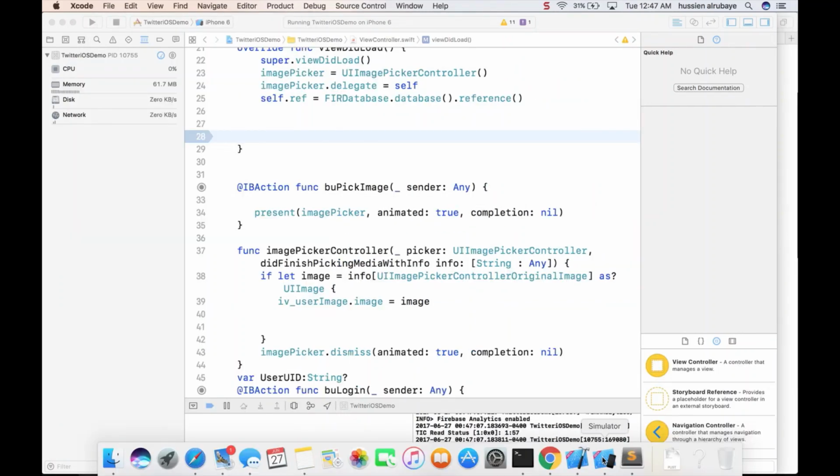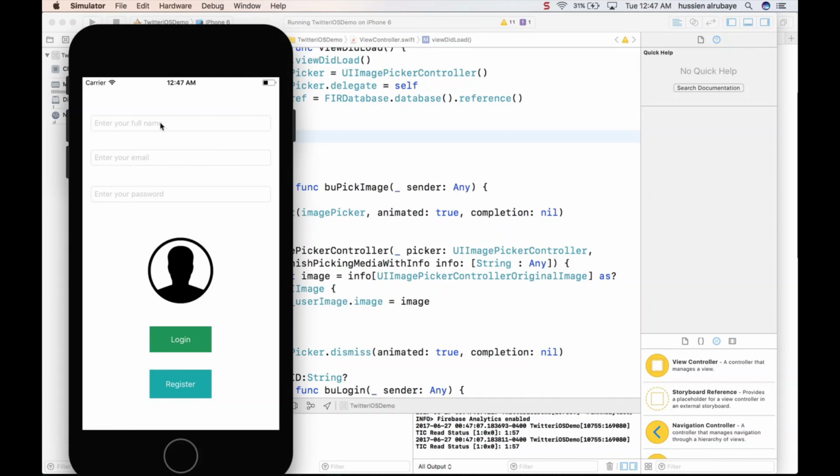Again, I don't think users will be interested in logging in whenever they open your app. If I install the app, I don't want to log in every time. I think I need to log in one time, then next time it will have my settings. One good thing about Firebase: if you log in one time with your account, it will save an application-specific ID saying, hey, this application is using Firebase. So you don't need to call Firebase again. Firebase automatically saves the settings locally on the phone.